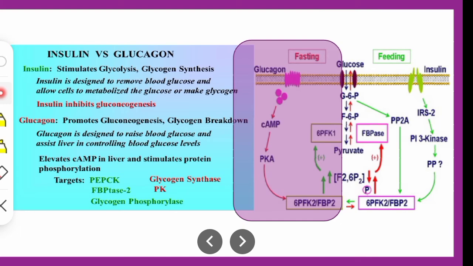Since it is promoting the breakdown of glycogen and forming the glucose, it cannot utilize the glucose, so it is